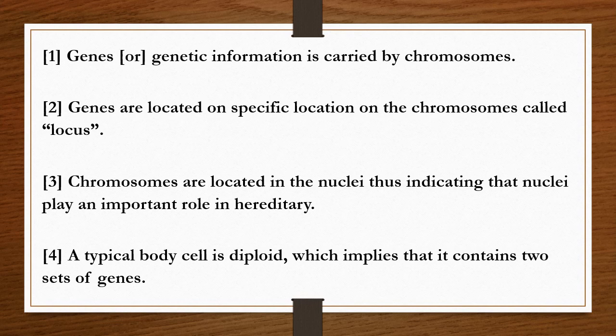A typical body cell is diploid, which implies that it contains two sets of genes. So if any cell is in a diploid condition, that indicates that the diploid cell consists of two sets of genes.